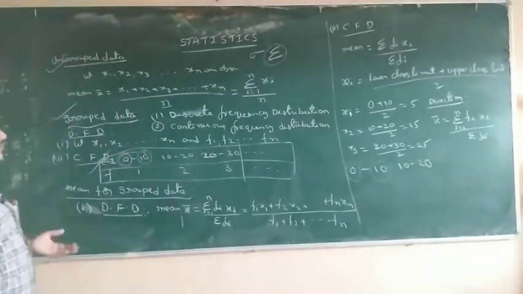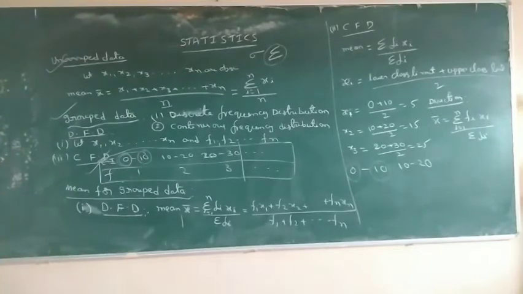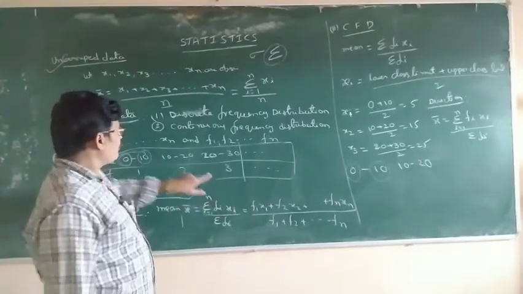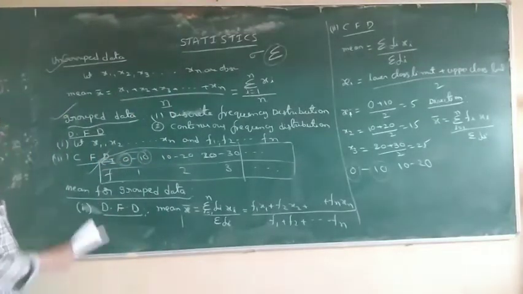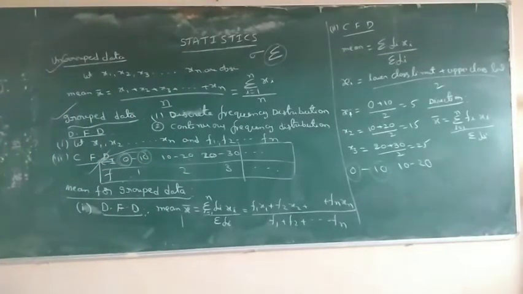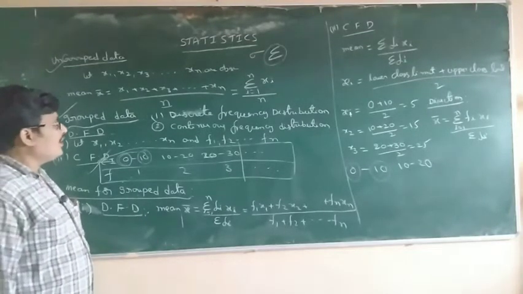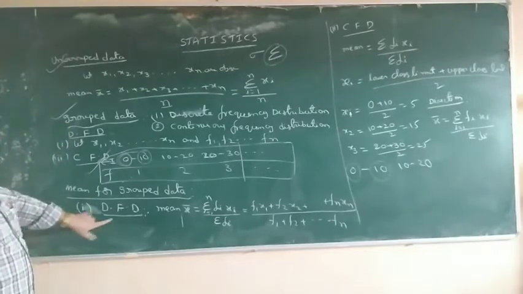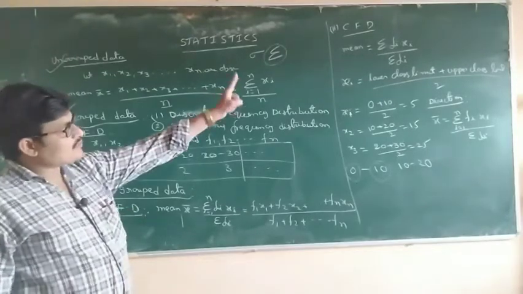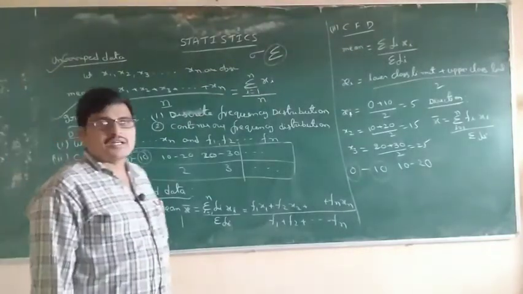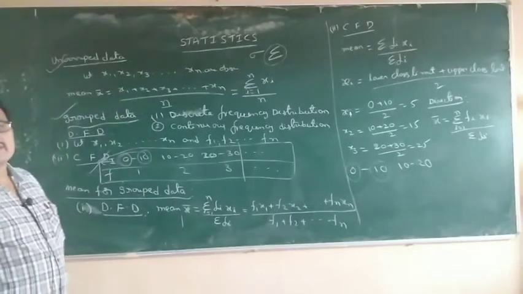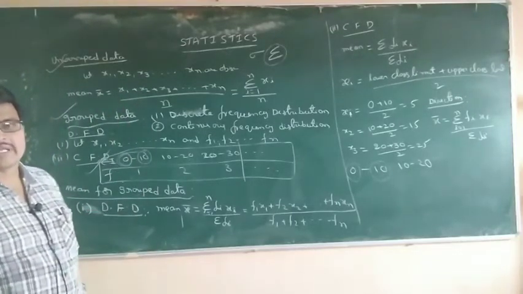For the discrete frequency distribution, how many methods? Only a single method: fi into xi, multiply f1 into x1, f2 into x2. So we are discussing only the mean for grouped data. For discrete frequency distribution there is only a single method, and for continuous frequency distribution there are three methods for mean: direct method, assumed mean method, and step division method.